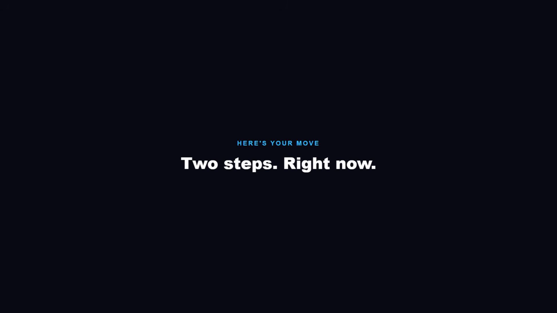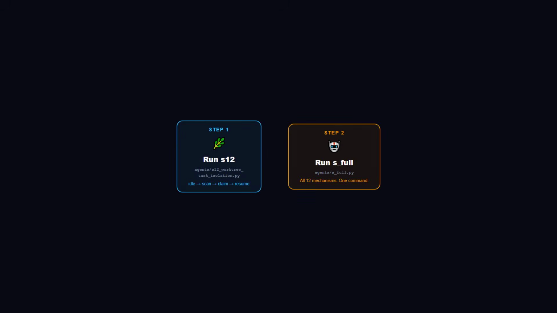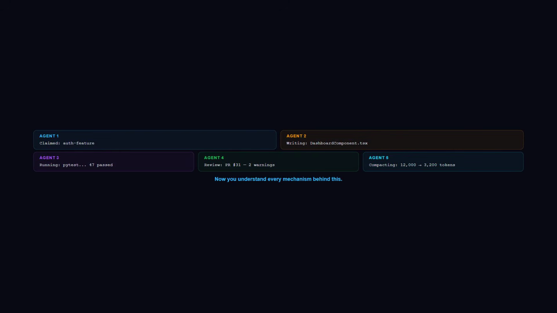Here's your move. Fork the learn-claude-code repo on GitHub, link in the description. Go to agent/s12_worktree_task_isolation.py. Run it. Watch the cycle. Idle, scan, claim, resume in real time. Then go to agent/s_full.py. Run that too. That's the complete agent. All 12 mechanisms. Your brain on Tuesday knows things it didn't know on Monday.